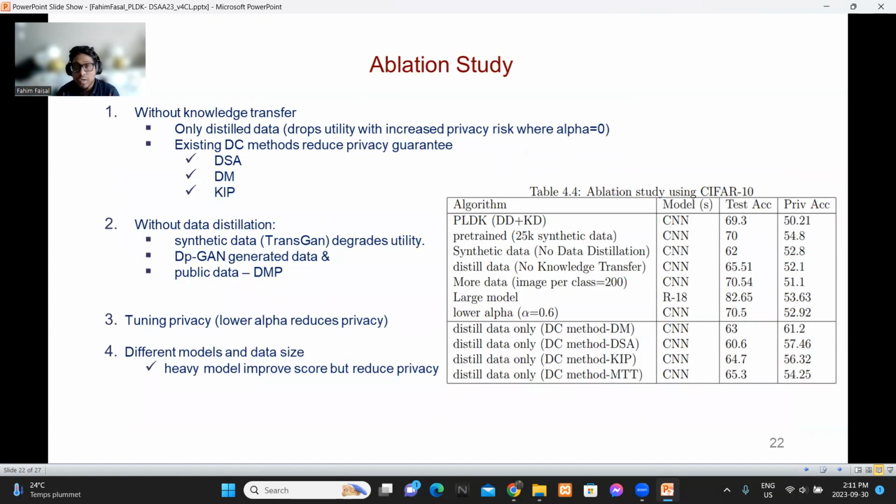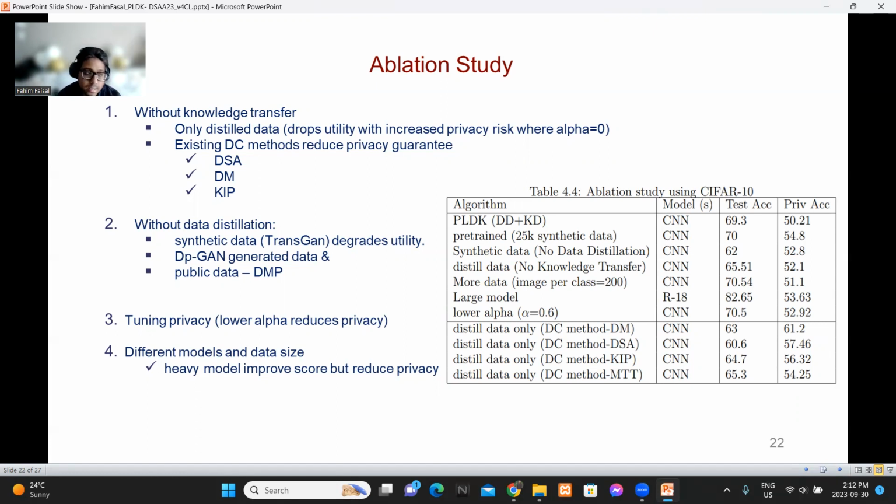In the ablation study, we tried to identify whether knowledge transfer or data distillation are really important components in our approach. Whenever in knowledge transfer we use only distilled data, it drops utility by 5%. DT plus KD indicates our regular model, and no data distillation or no knowledge transfer indicates that one of the components is missing in that row. We also compare the existing data condensation methods like DSA, DM, KIP, which are state-of-the-art methods, which cannot provide better privacy compared to our approach.